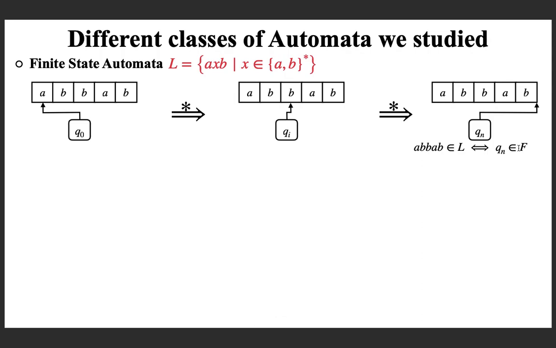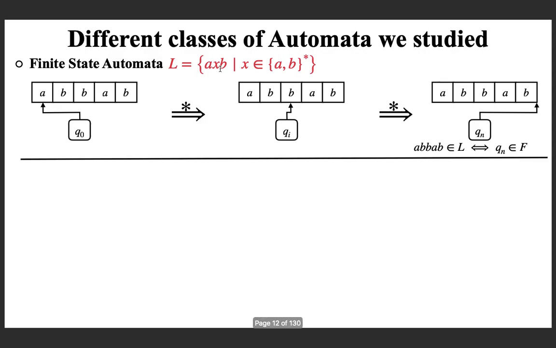An example of a regular language represented by a finite state automata is the set of all strings starting with A and ending in B. And that is the first class of automata that we discussed.